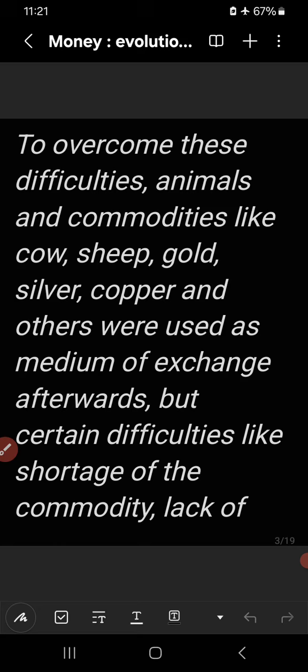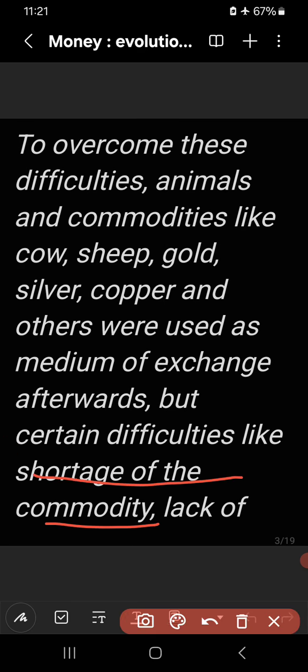But then also certain difficulties arose. What were these difficulties? There was fear of shortage of the commodity.